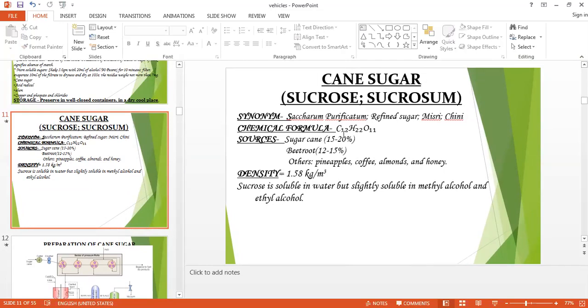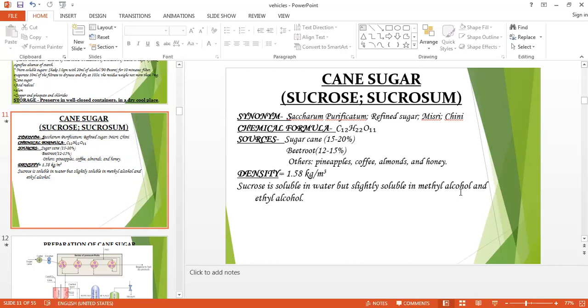So this C12H22O11 is the formula for the cane sugar. Density is 1.58 kg per meter cube. This sucrose is soluble in water but slightly soluble in methyl alcohol and ethyl alcohol. So this is the introduction of sucrose or the cane sugar, which is preferably made from sugar cane.